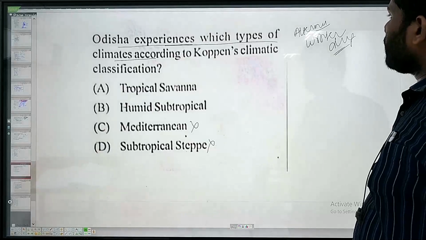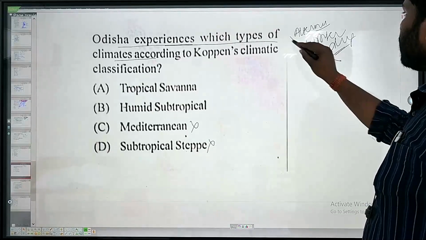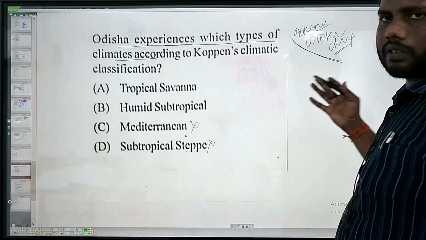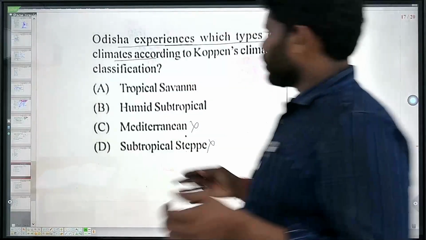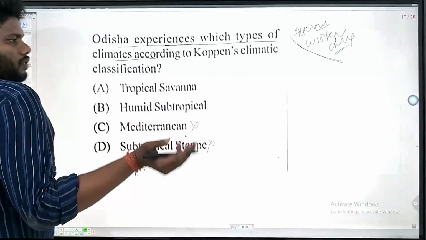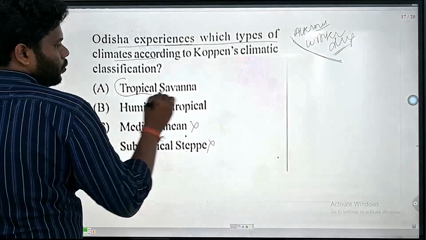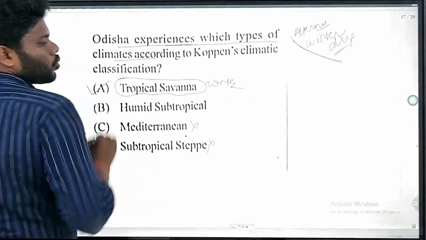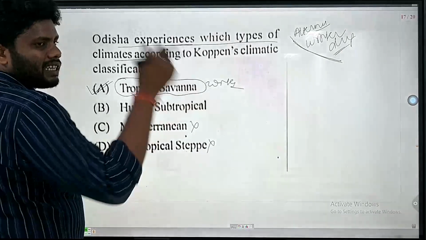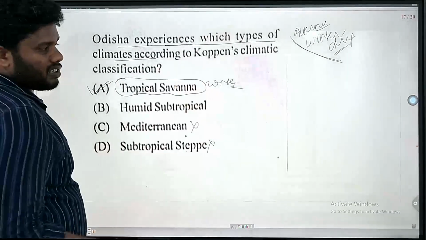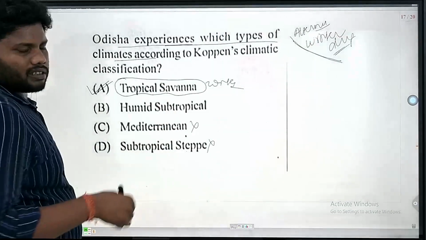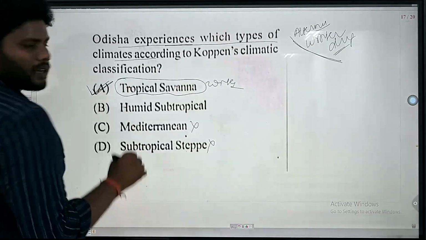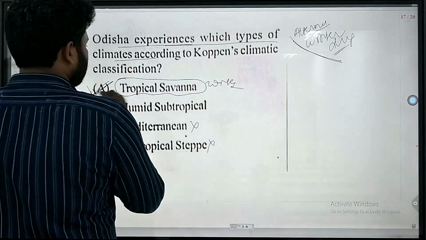As it is a winter dry type of climate, we consider that they do not belong to the evergreen type of forest, or we can say a mixed type of forest is found here. So semi-evergreen forest is found in the coastal region, but due to winter dry nature, it is considered as tropical savanna, and there is a desert-like or drought-like situation in the winter season in the Odisha region. In the monsoon it is getting good rainfall, so it is considered a tropical savanna type of climate in the Odisha region.